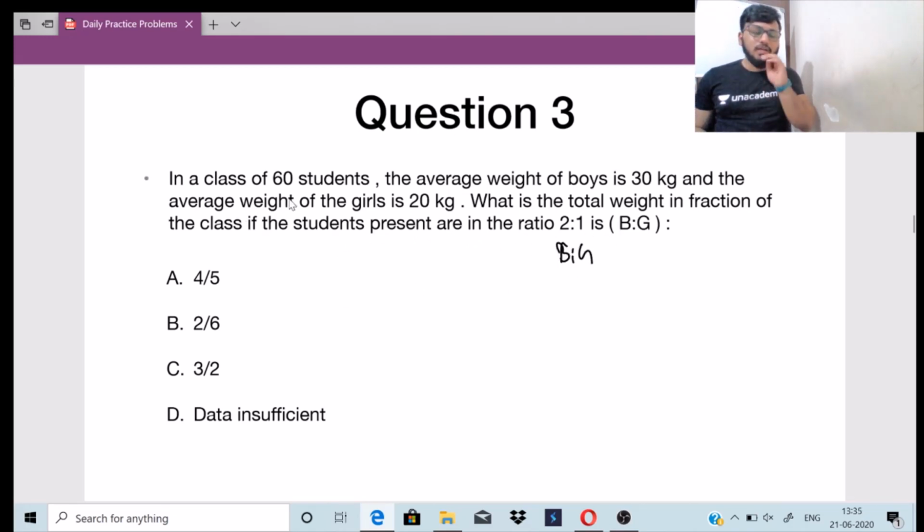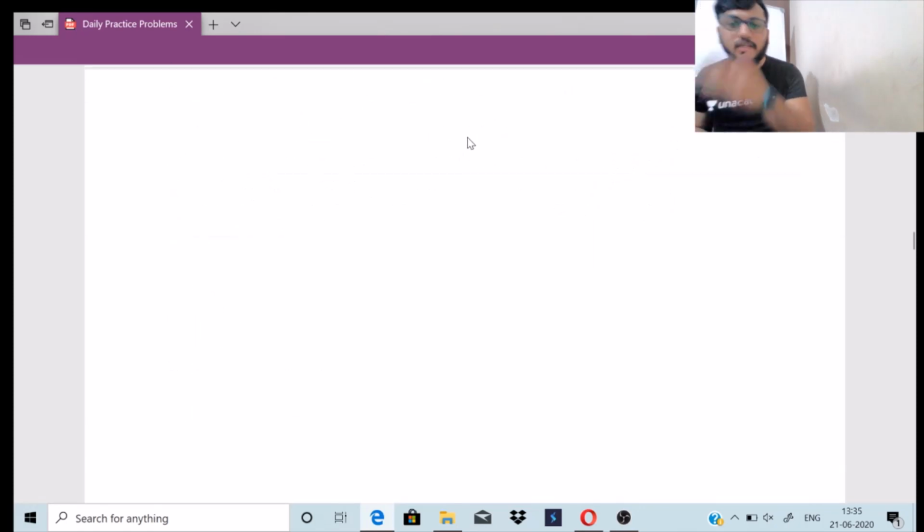So total एक class में 60 students है, उसमें से boys का average weight है 30 kg और girls का average weight है 20 kg. तो हमें उन दोनों का weight निकालना है. We have to find out the total weight and address it in terms of fraction, that is, in terms of ratio and proportion. And the total students present in the class are in the ratio of 2:1, that is boys to girls. Okay, let's quickly solve this question.